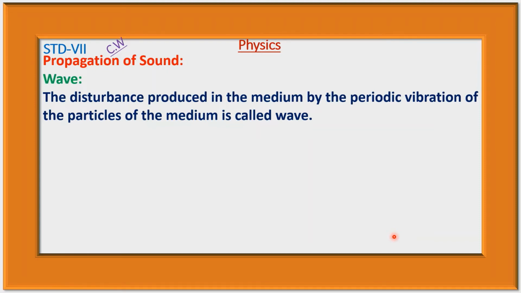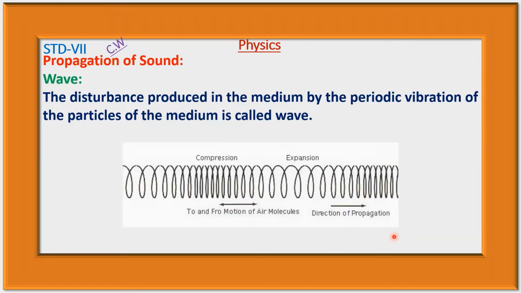Periodic vibration means the motion of the particle is periodic motion, and we know if the motion is repeated again and again after a certain interval of time, then this motion is known as periodic motion.